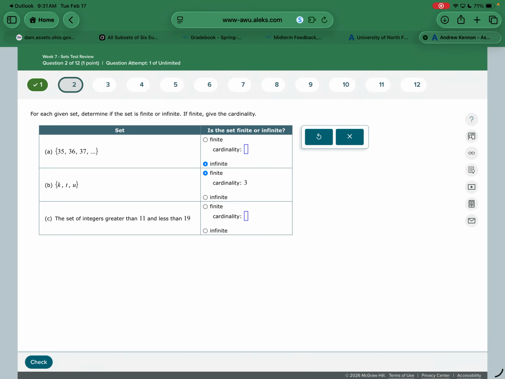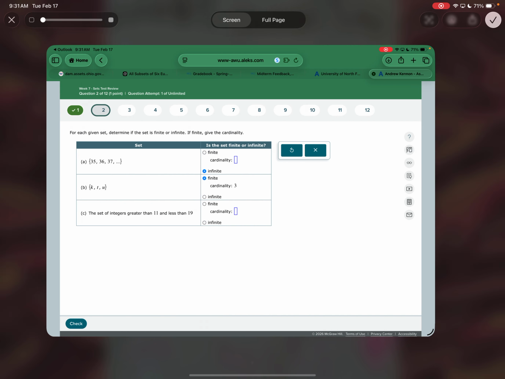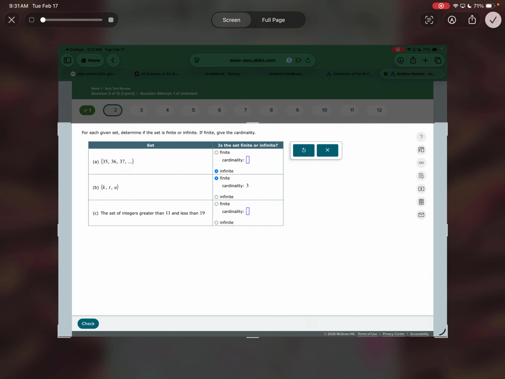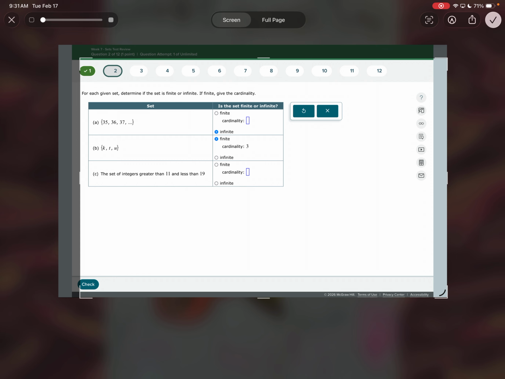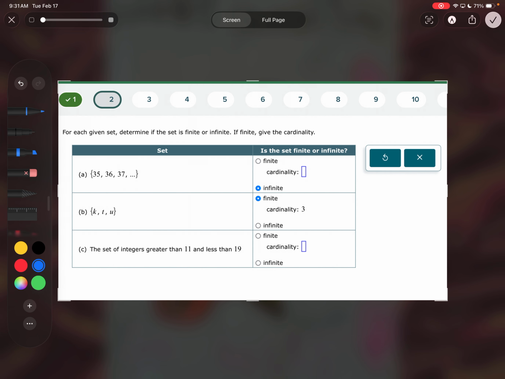If you need to write this out, some of these it doesn't hurt to write out. So the set of integers greater than 11, so I don't count 11. So 12, 13, 14, 15, 16, 17, 18, less than 19, so I don't count 19. So that is 1, 2, 3, 4, 5, 6, 7. So this would be finite and 7. Okay.